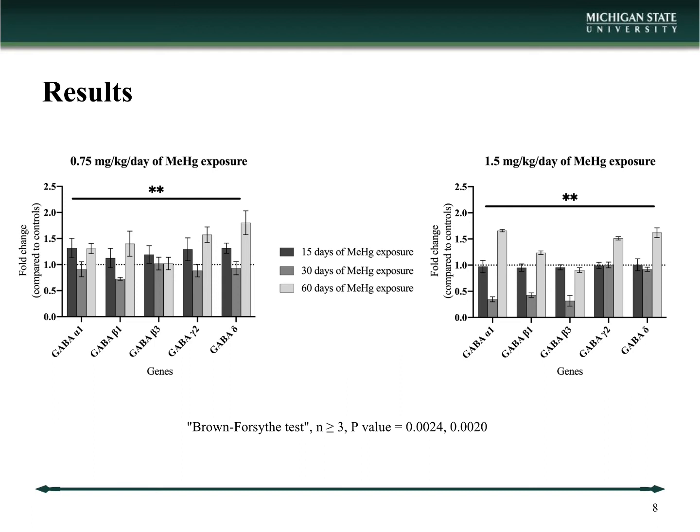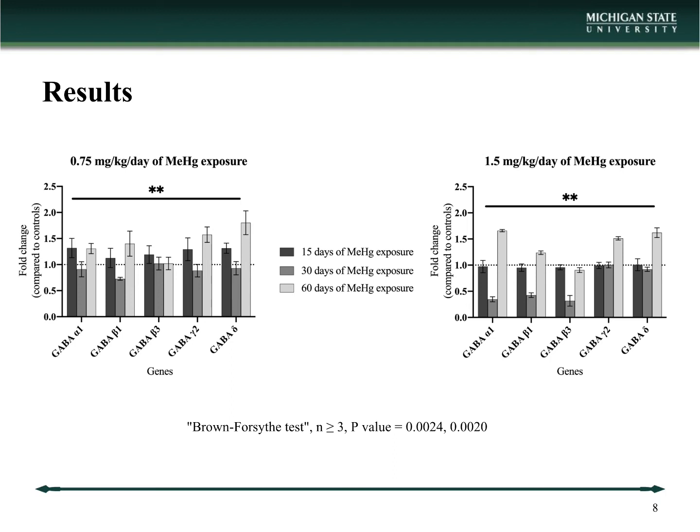When we compare gene expression for different days of exposure, 15 days shown in black, 30 days shown in dark gray, and 60 days shown in light gray within the same dosage, we can see significant differences in gene expression between the groups. The rats exposed for 15 days and 30 days show a downregulation of gene expression in all subunits, while the 60 days group that had the washout period showed an upregulation of the subunit gene expression.